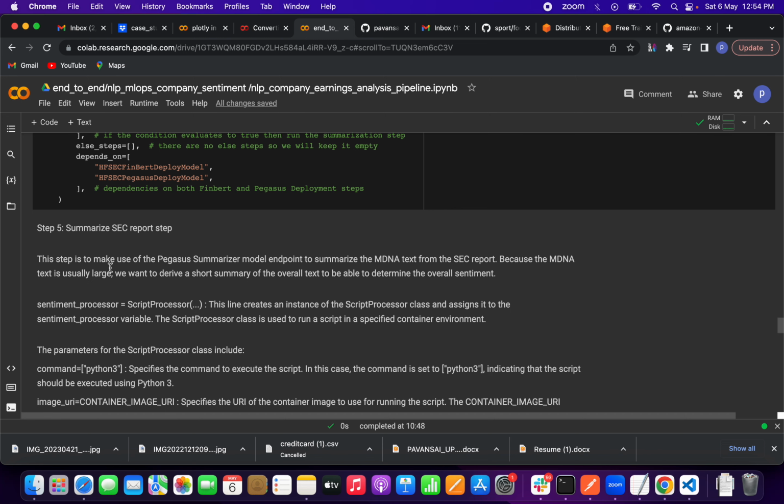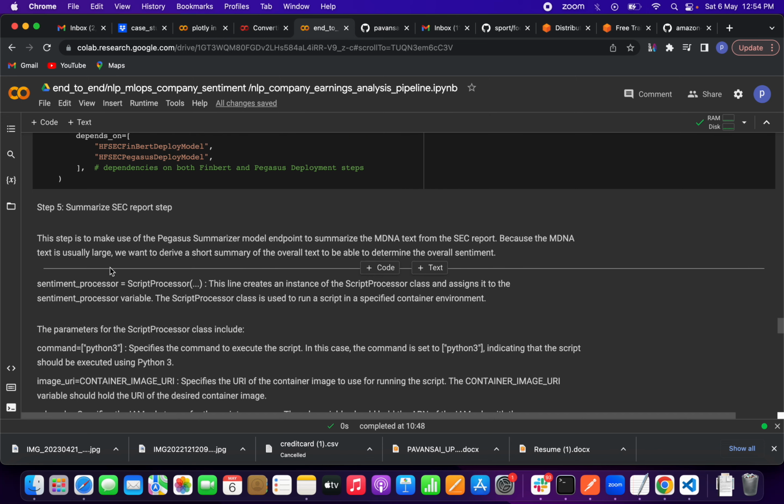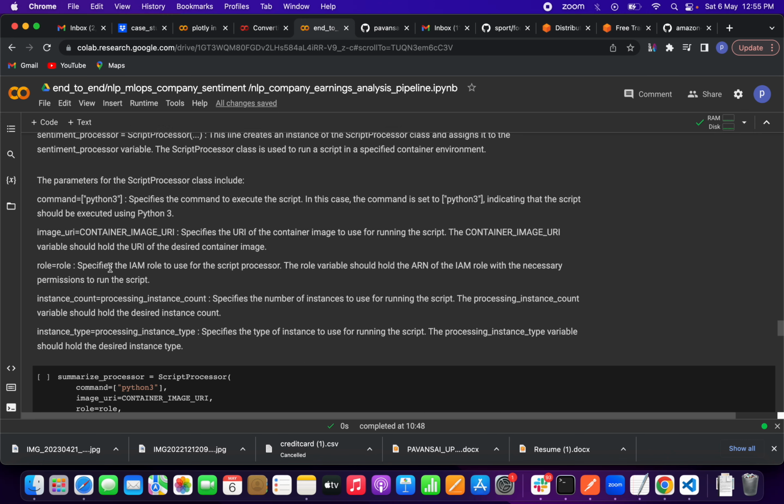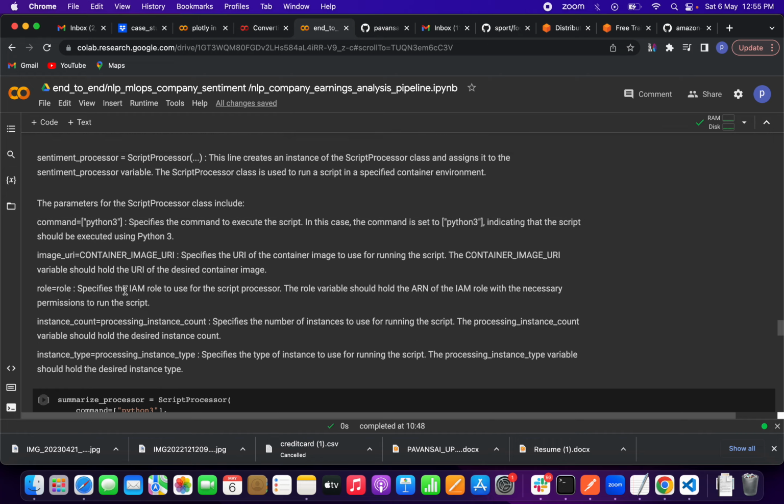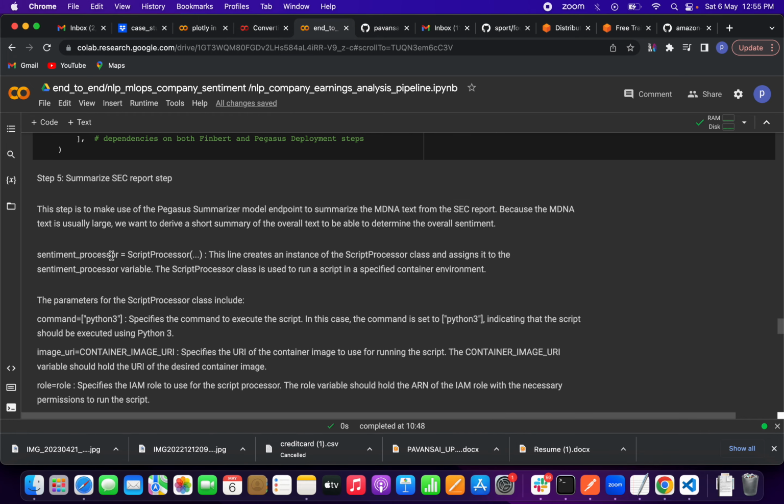Then we are summarizing the report. This step makes use of the Pegasus summarize model endpoint to summarize the MD&A text from the SEC report. For this code snippet I am explaining sentiment_processor, the script processor. This line creates an instance of the ScriptProcessor class and assigns it to the sentiment processor variable, okay.